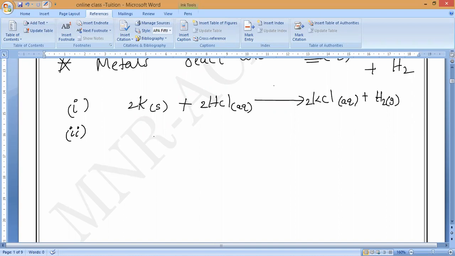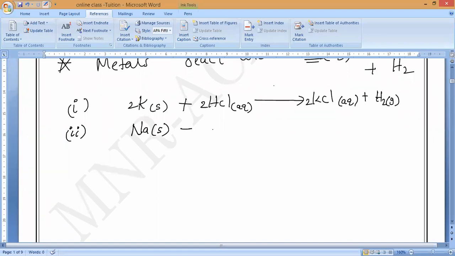Next. If you observe this reaction very carefully, sodium and potassium react extremely vigorously. That is what you should remember. So let us take sodium. What is the symbol? Na.